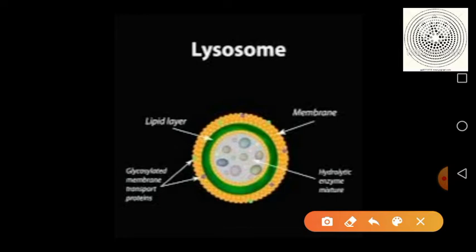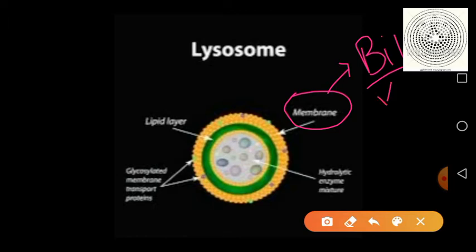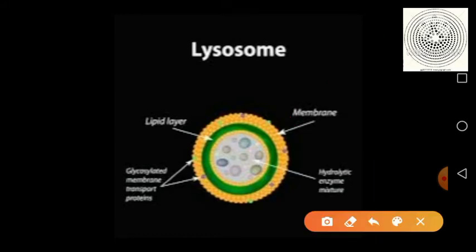On your screen you can see the lysosome, a membrane bound structure. This is the membrane of the lysosome. Membrane means a phospholipid bilayer, and that phospholipid bilayer incorporates different proteins. Phospholipid means lipids attached with a phosphate group. So simply, this is the lysosome, composed of a membrane bound organelle.